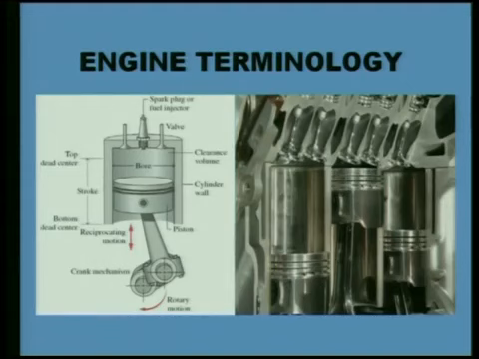So when 4 strokes are completed, when crankshaft is rotating by 720 degree, in all those 4 strokes, 2 strokes are part of open cycle and 2 strokes are part of closed cycle. The compression and expansion is closed cycle period, suction and exhaust is open cycle period.